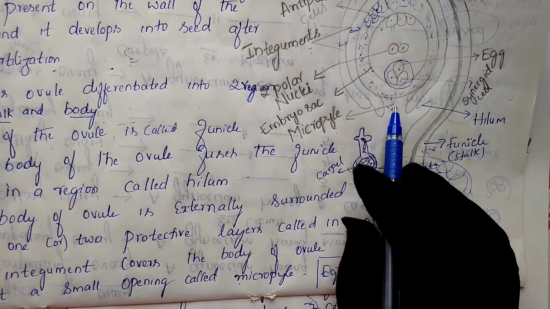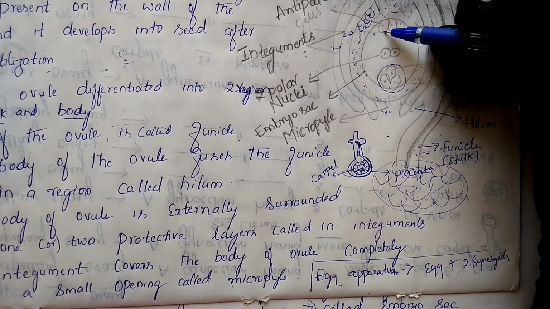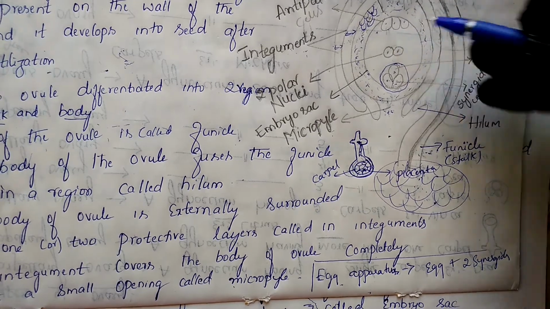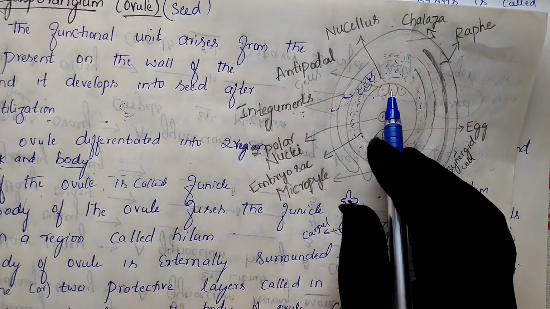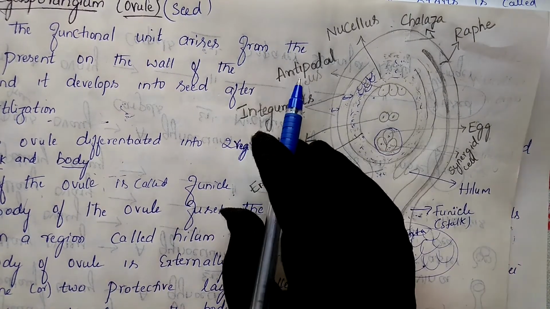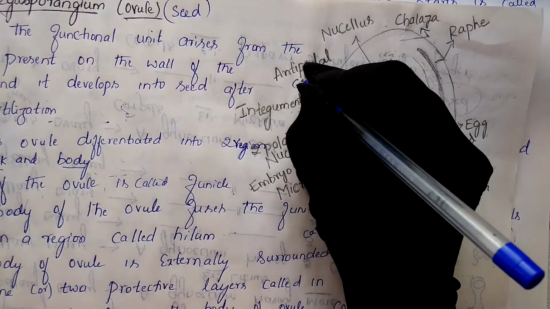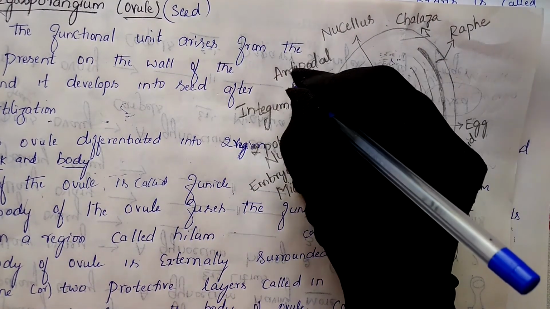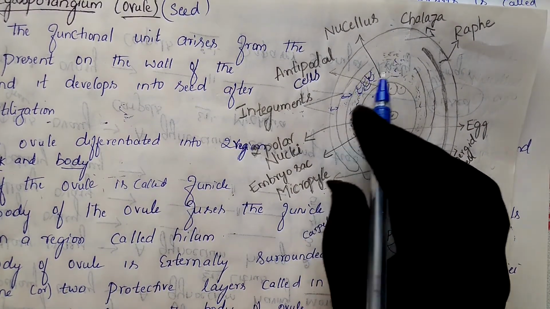And at the chalazal end, what does it contain? Towards the chalazal end it contains three cells. These three cells we are calling antipodal cells. What do you call these three cells? We are calling them antipodal cells.